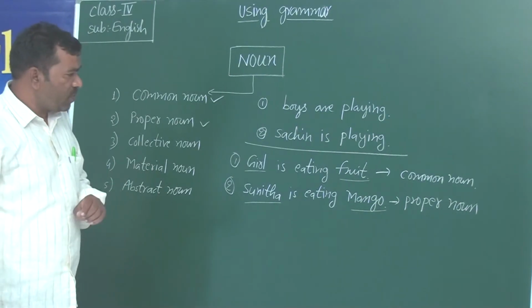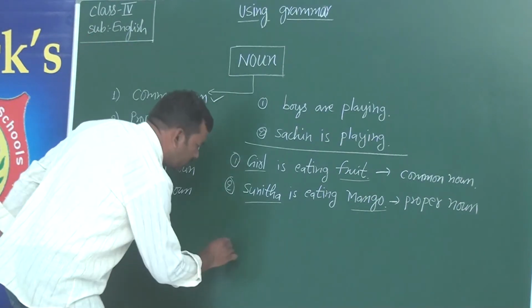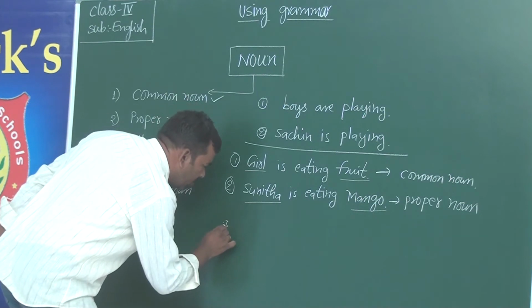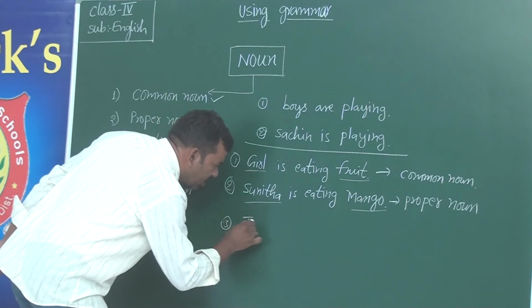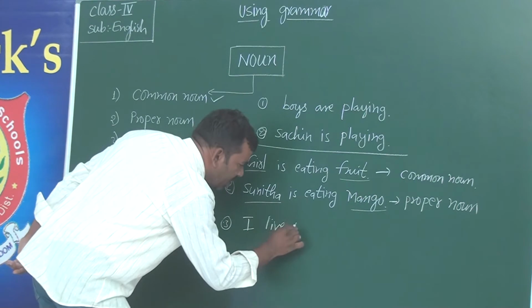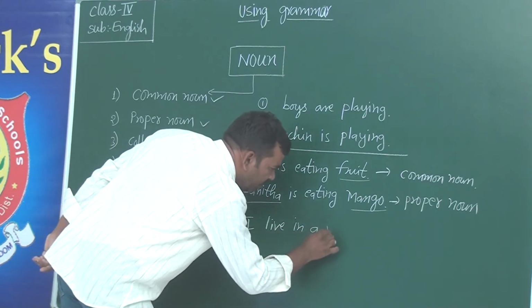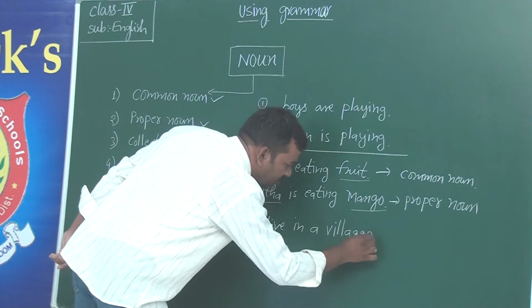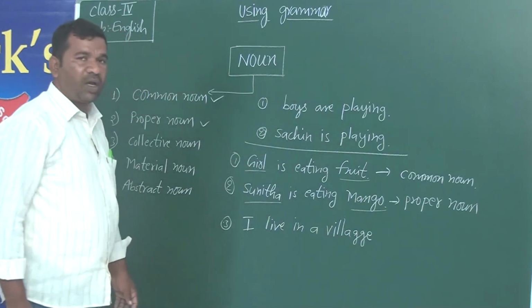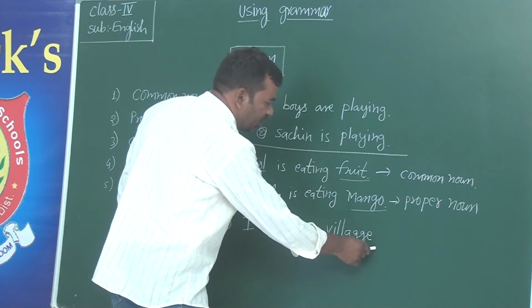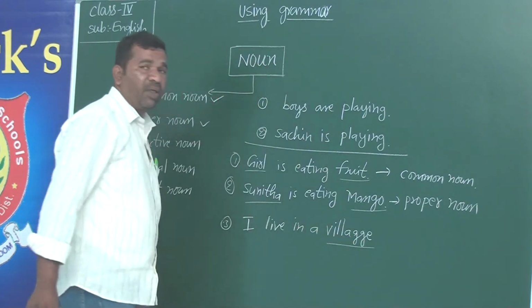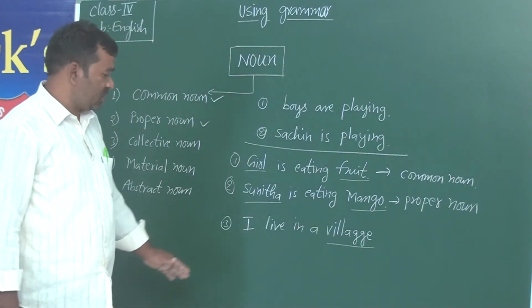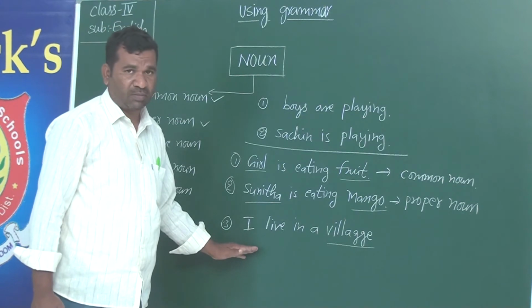Understand? So we will see one more example. Third one: I live in a village. So you see that village is a place where somebody lives.